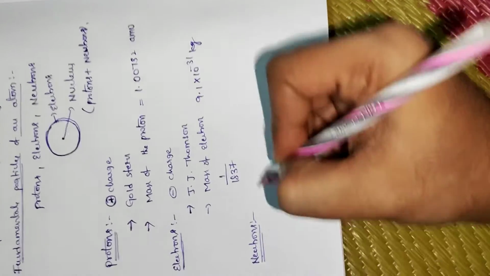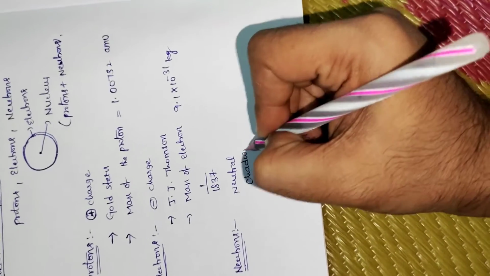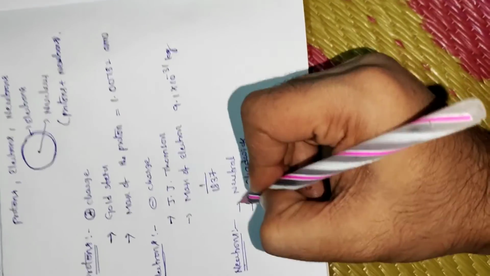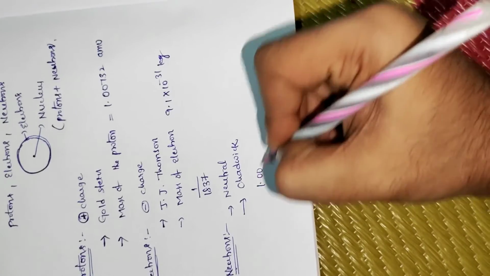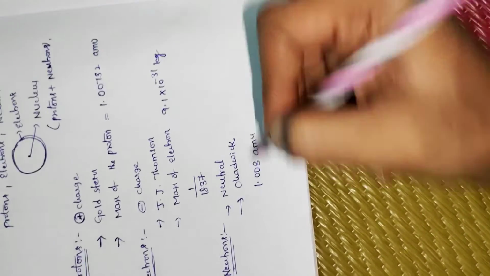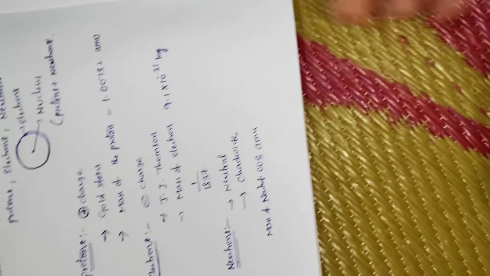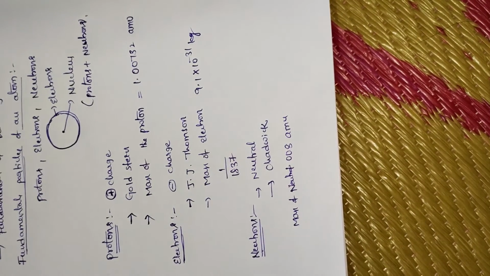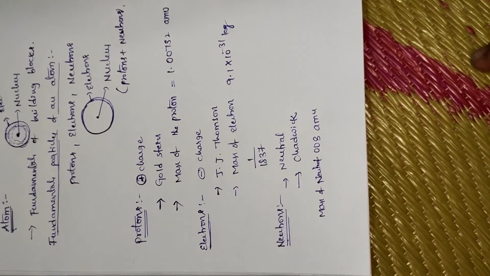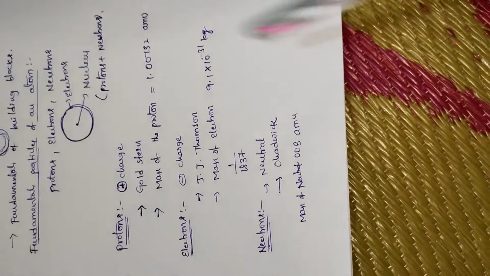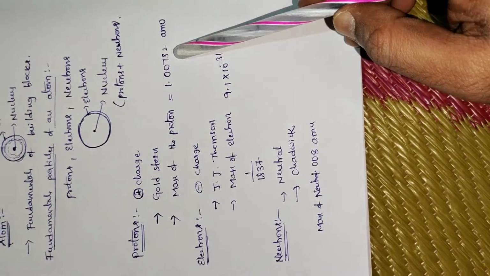Next, neutrons. Neutrons have no charge; they are neutral. Who discovered neutrons? James Chadwick. The mass of the neutron is 1.008 atomic mass units. These are the fundamental particles of an atom: protons, electrons and neutrons. Protons are positively charged, discovered by Goldstein, with mass 1.00732 AMU.